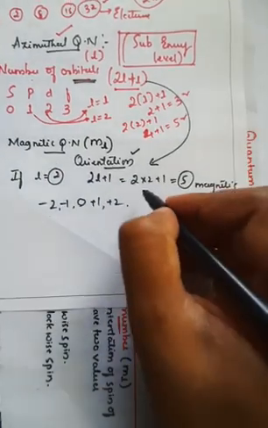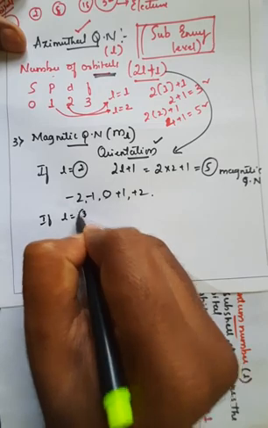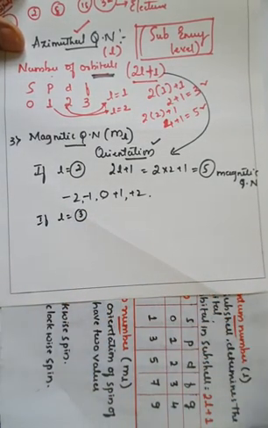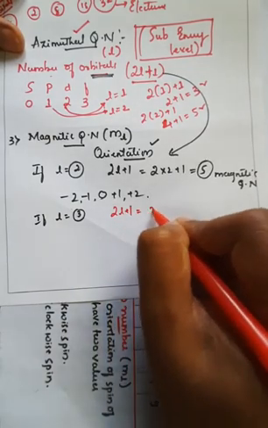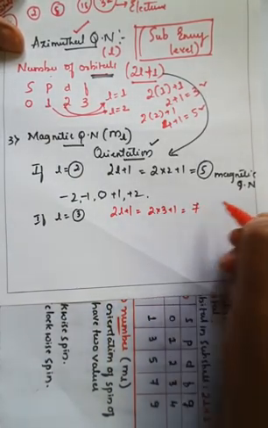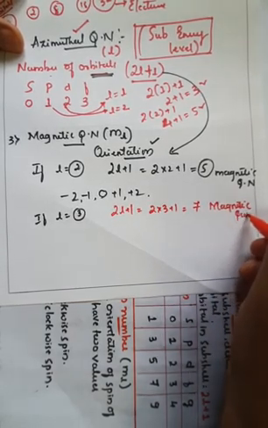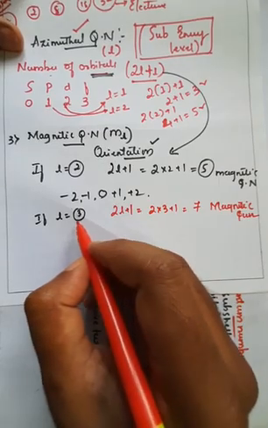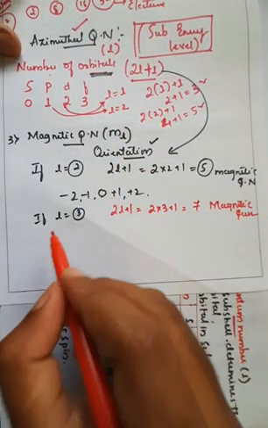For example, if l is equal to 3, then with the formula 2l plus 1, that is 2 into 3 plus 1, that is 6 plus 1, that is 7. There are 7 magnetic quantum numbers.